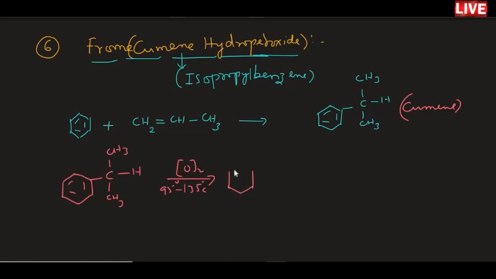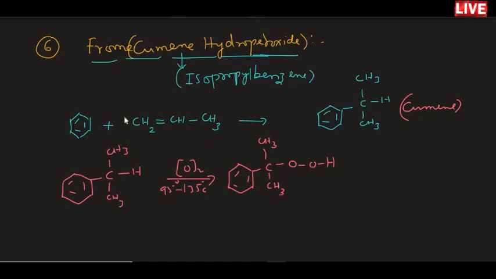So cumene hydroperoxide means the two oxygen atoms, peroxy oxygen, will be introduced in the carbon hydrogen bond, like this.